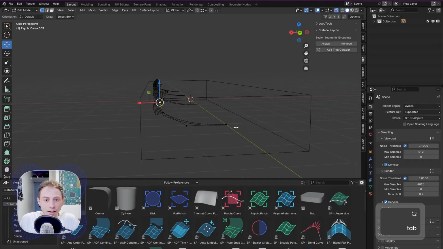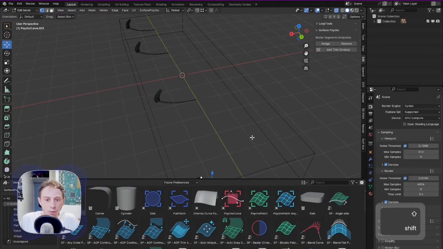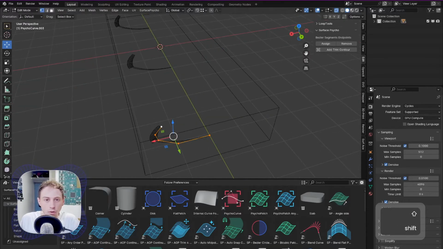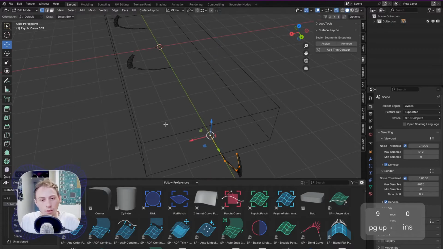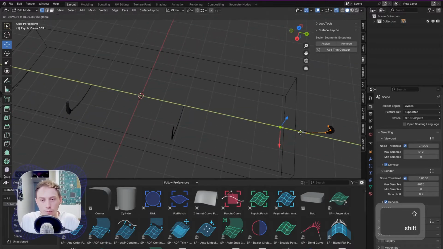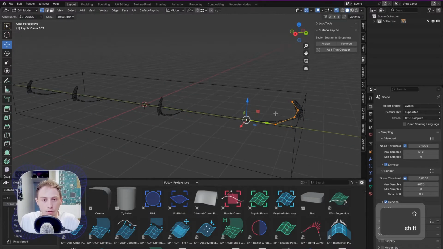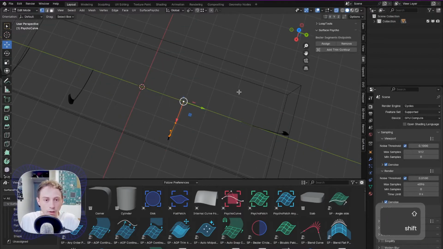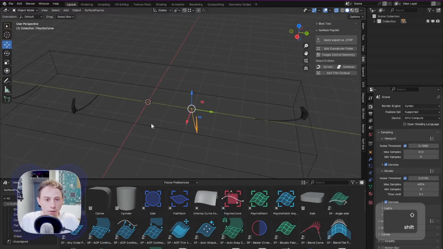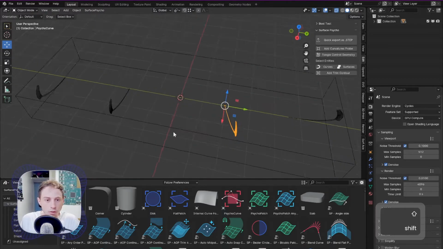Let's see, and let's rotate this one. You want to make sure you have active elements for this. It will be easier. You rotate it 90 degrees, just like that, and you have the bow of the boat, and you can also rotate this one like this, and you start to see the shape of your boat.